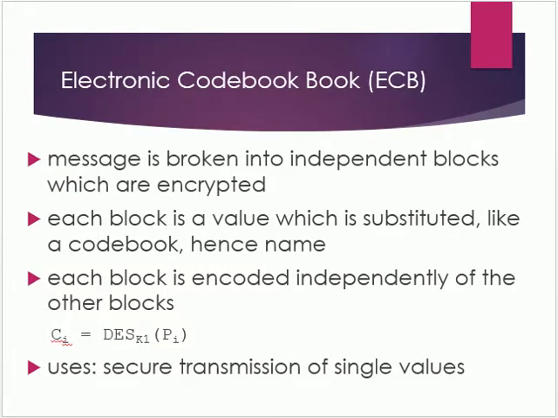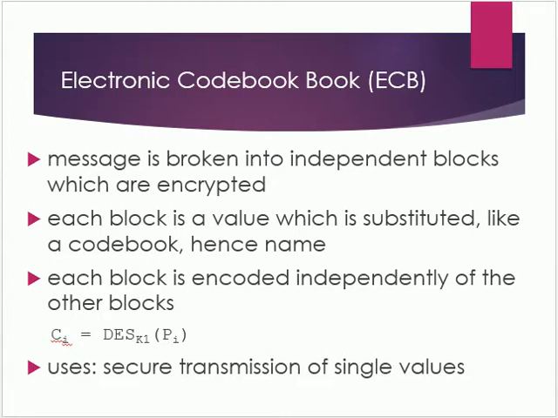So let us now discuss the simplest mode of operation, that is the electronic code book, which is also called ECB. Whenever we are operating on an arbitrary amount of data, the message is broken into independent blocks which are encrypted. Each block is a value which is substituted like a code book, and hence the name electronic code book. So in electronic code book, the plain text is handled one block at a time, and each block of plain text is encrypted using the same key.